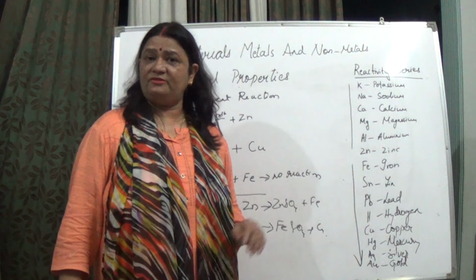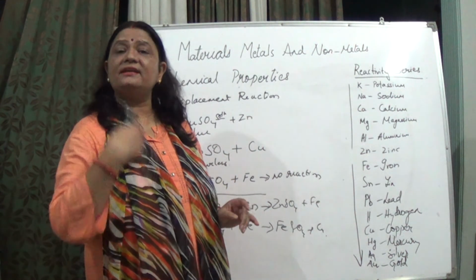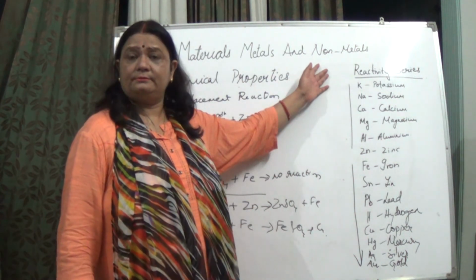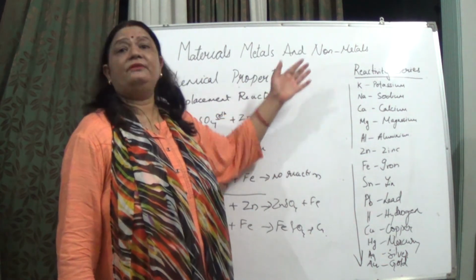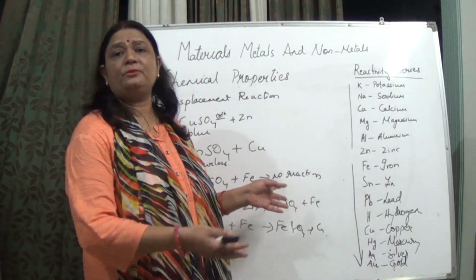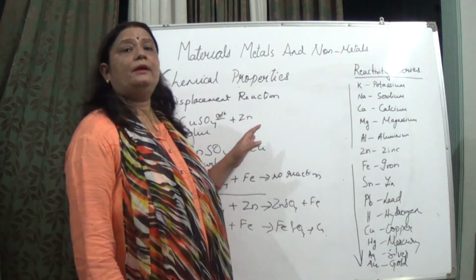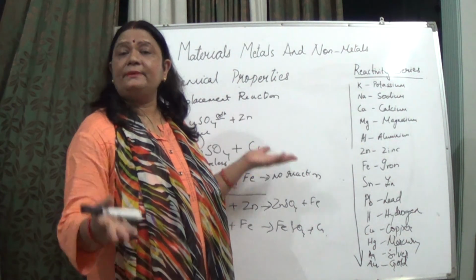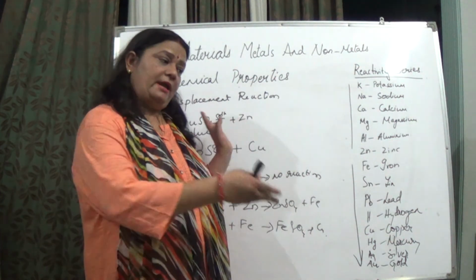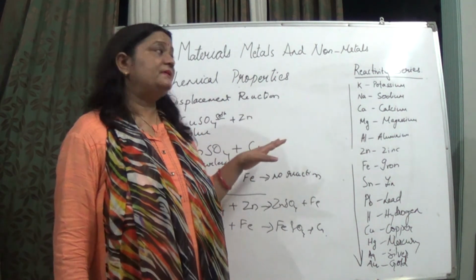Regarding the non-metals, oxygen, which we are taking in, is a non-metal. Iodine is used for making tincture of iodine, used on wounds. Carbon is a non-metal and it is used for a number of purposes.